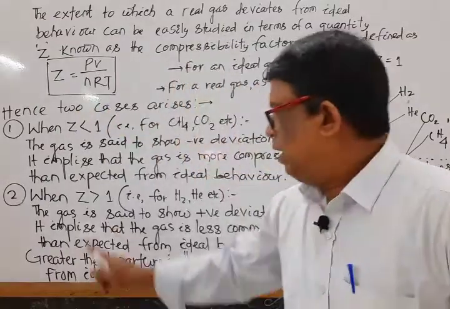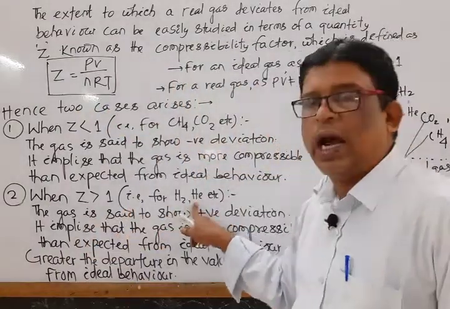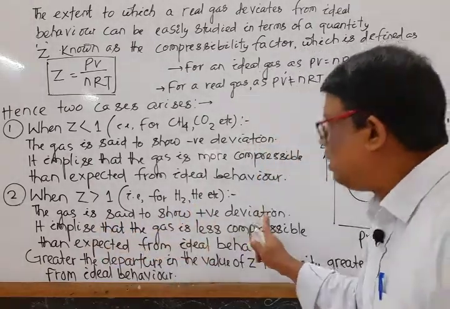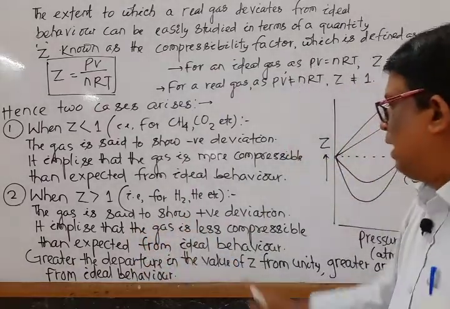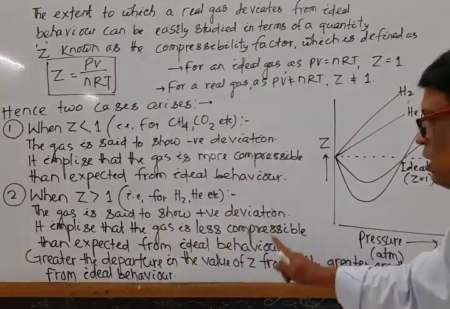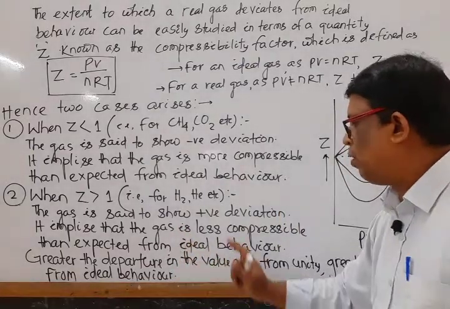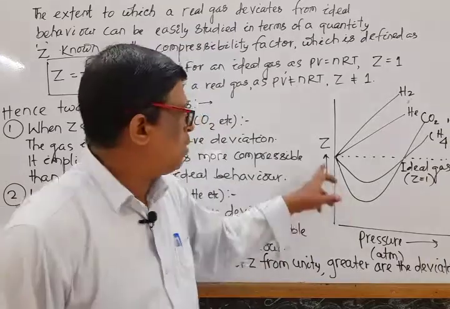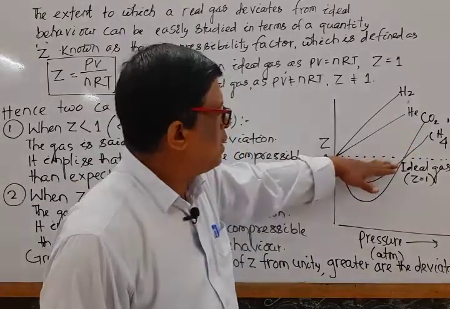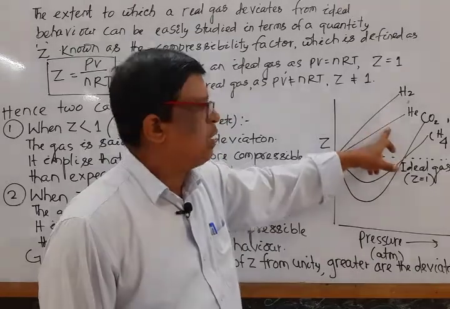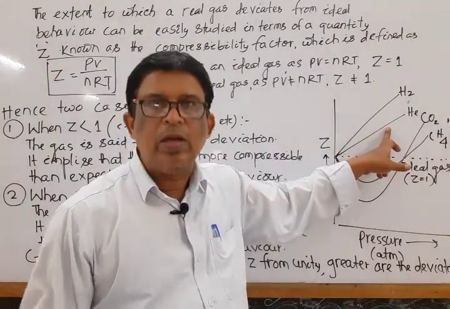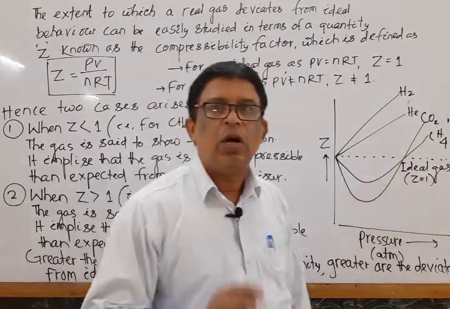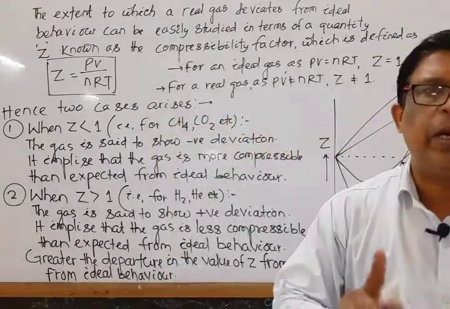On the other hand, if Z is greater than 1, this is the case for gases like hydrogen, helium, and these gases are said to show positive deviation. It implies that these gases are less compressible than expected from ideal behavior. These gases are normally not compressible. Mark the graph, it is a positive deviation, that is graph above the ideal gas, hydrogen, helium. This is known as positive deviation, means compressible with difficulty. Negative deviation means compressible more easily than expected.